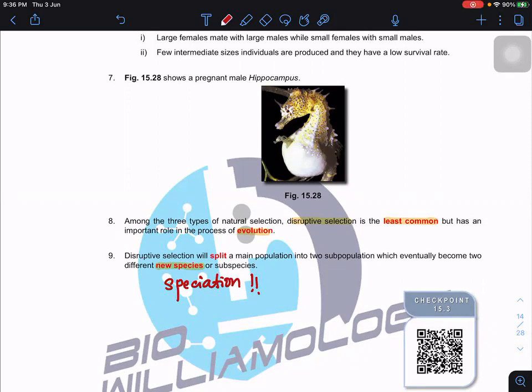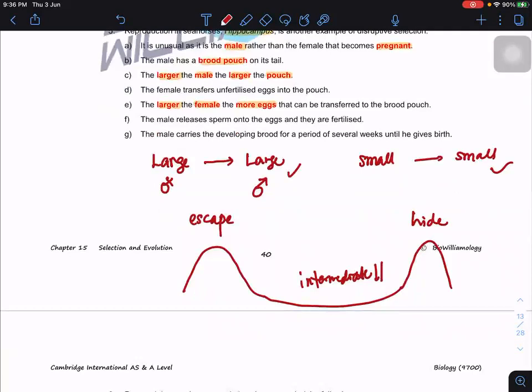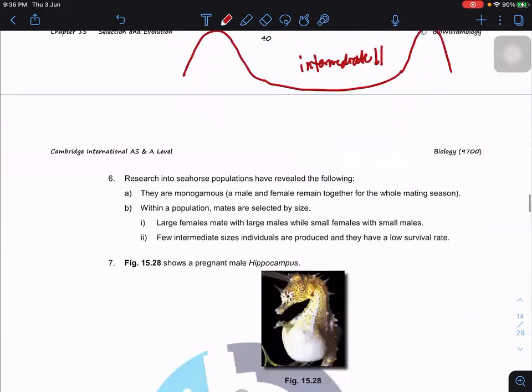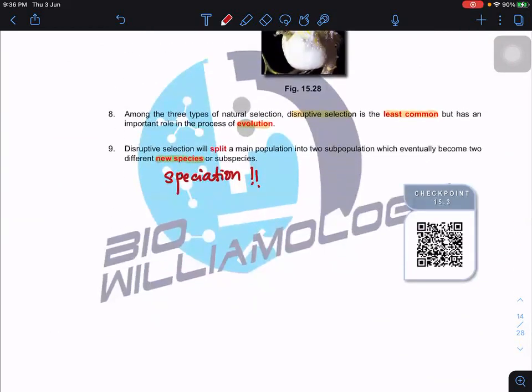We go against the intermediates, leaving two extreme ends to survive. Large ones continue with large ones, small ones with small ones, until at one moment large and small cannot recognize each other as the same species. Then we see the development of a new species. Okay, with this, I have finished today's class. Let me stop the recording.